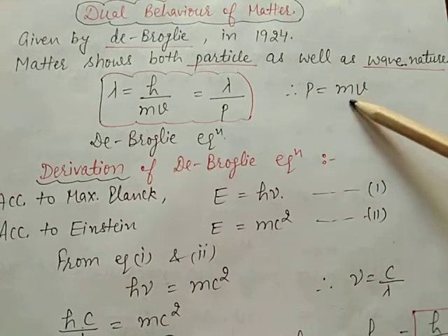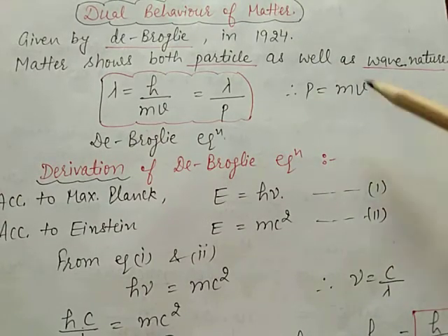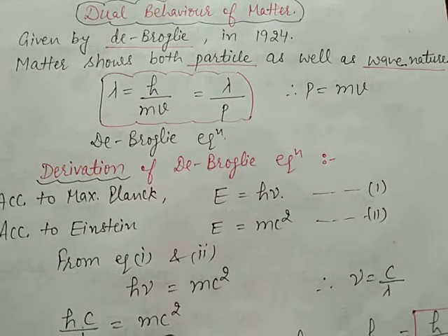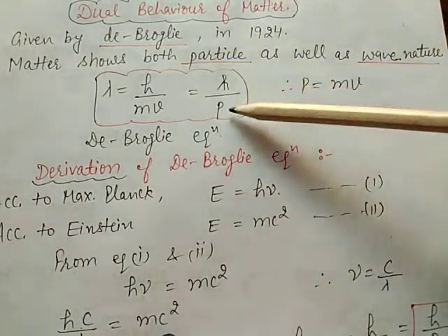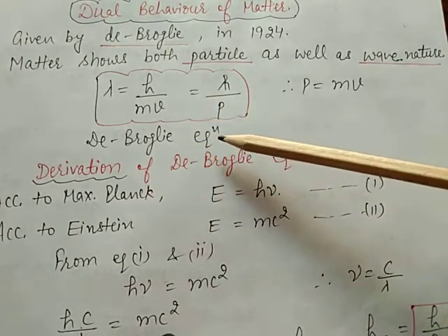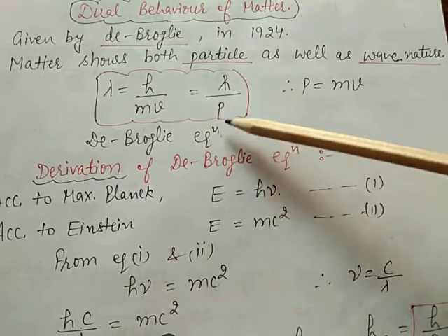So p is equal to mv, mass into velocity. So lambda is equal to h by p. This equation is called the de Broglie equation.